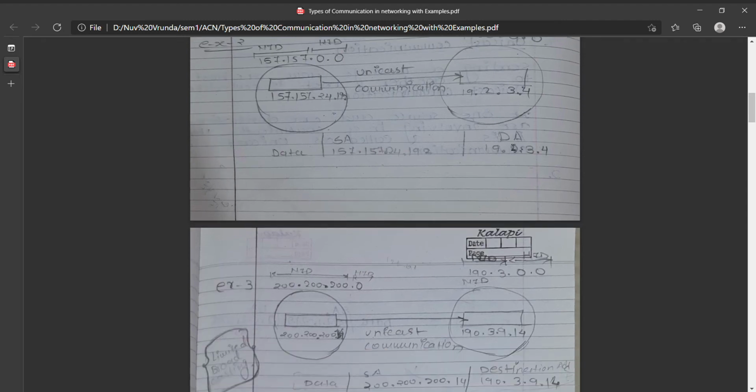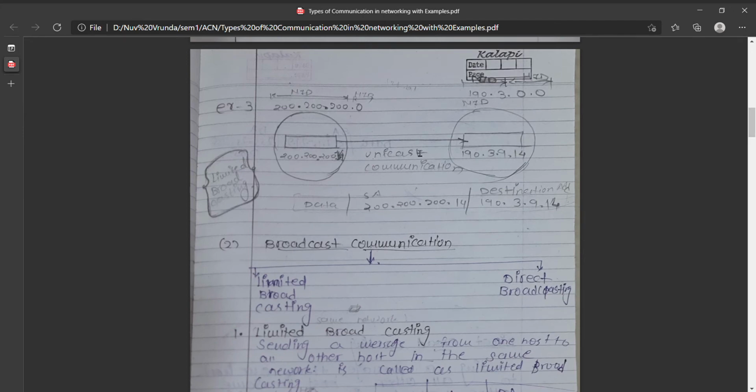Now we take an example of class C. How does it work in class C? This address belongs to class C, so the network ID is 24 bits and the host ID is 8 bits. Then it works like 200.200.200.0, and the network ID is 190.3.0.0. So the unicast network works in one direction here.